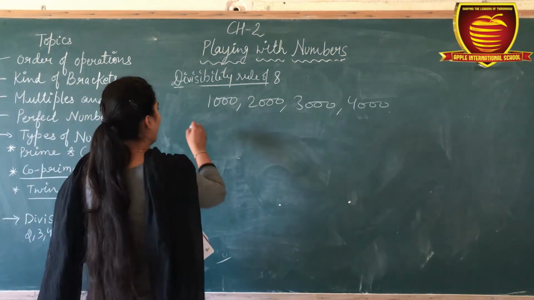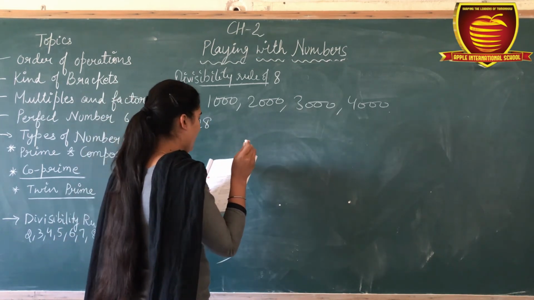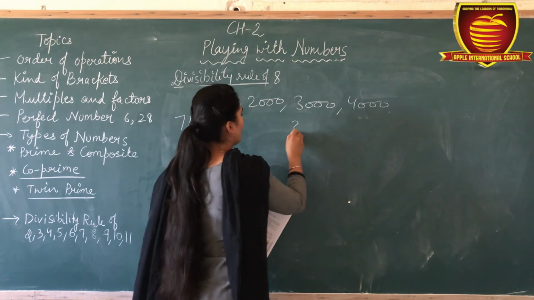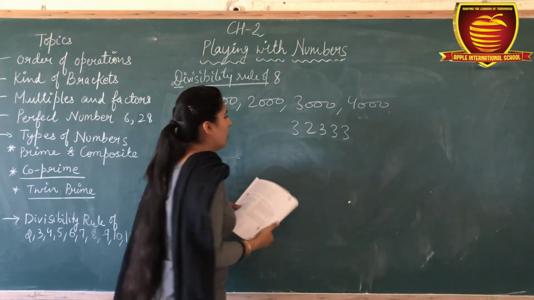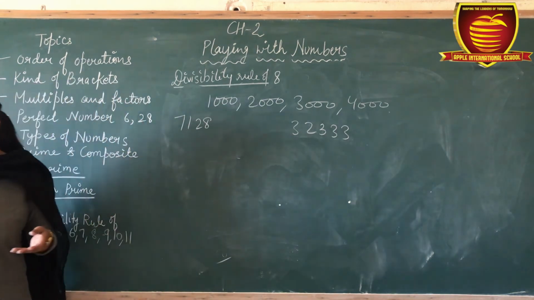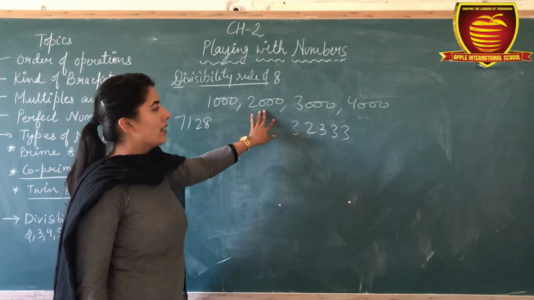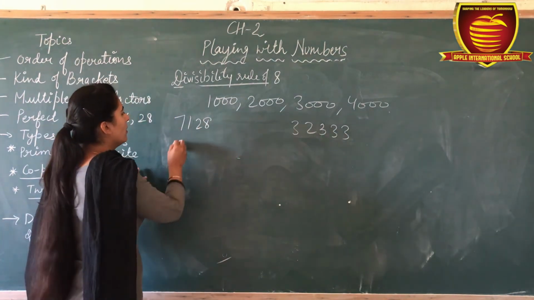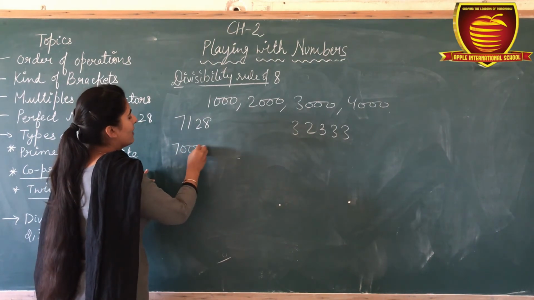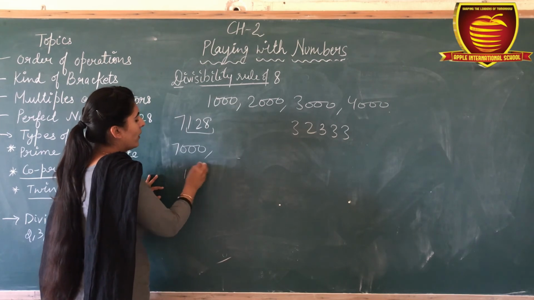That one is 7128, and 32333. Okay. Now, what is the divisibility rule? I said to you that all the 1000 numbers are divisible by 8. Now, break it as a 7000, but last 3 digits are 128.